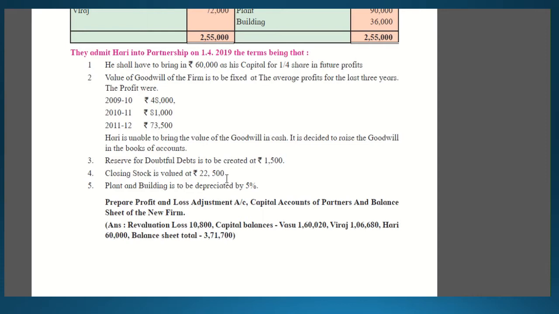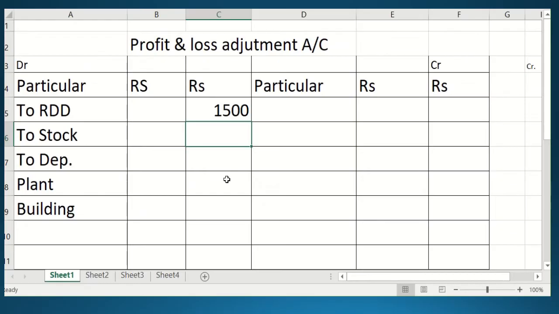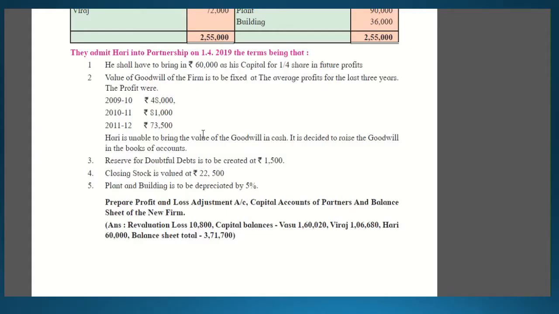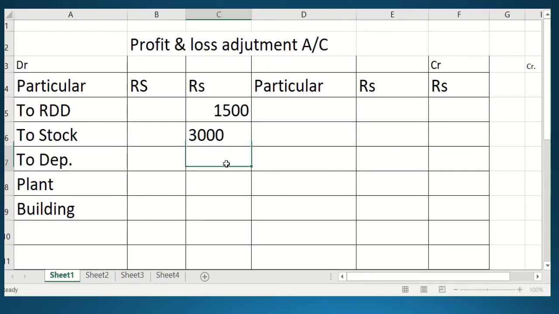So what will be your final value? There is a decrease in stock of 3,000. So your amount will come to 3,000, students. So how did you calculate it? Balance sheet amount 25,500 minus 22,500. So your decrease in the stock is 3,000.